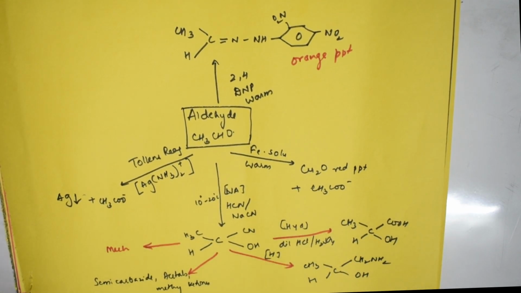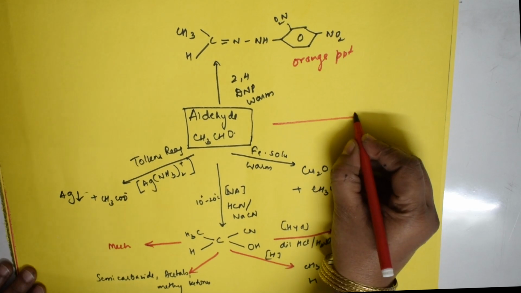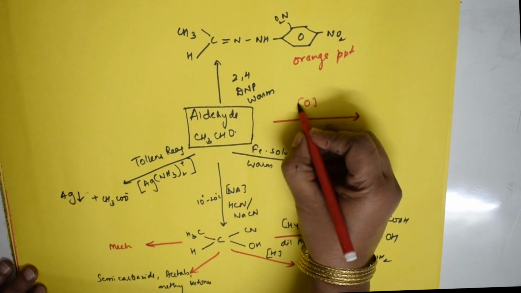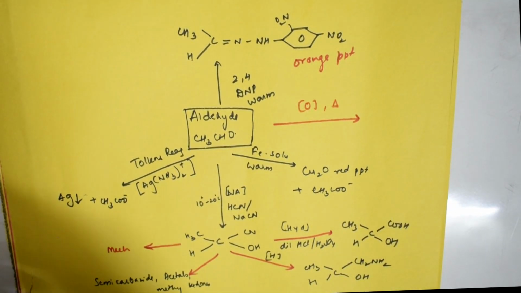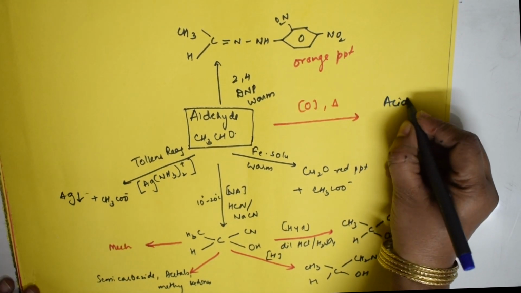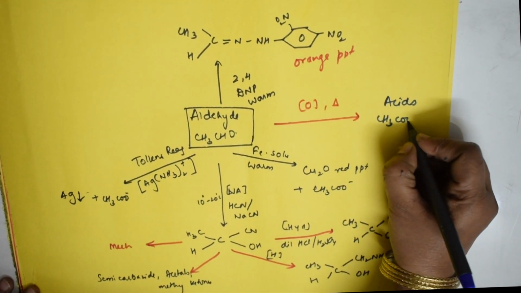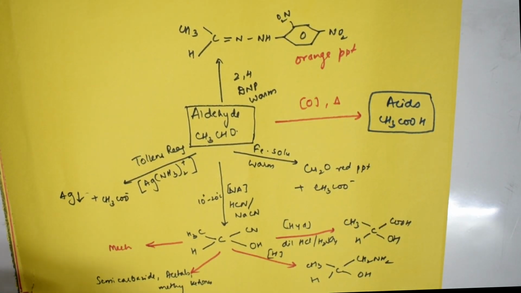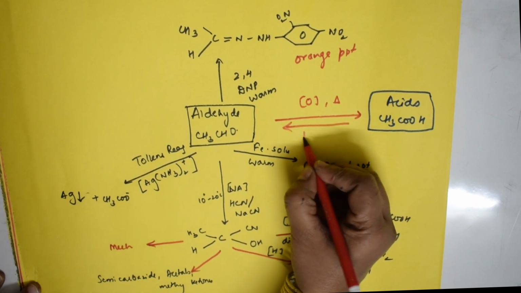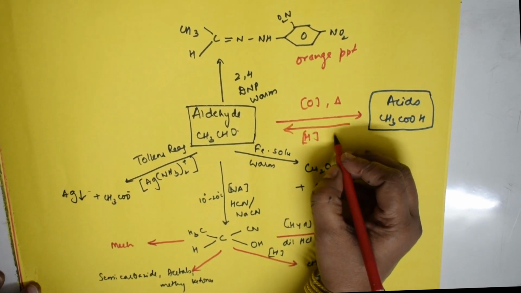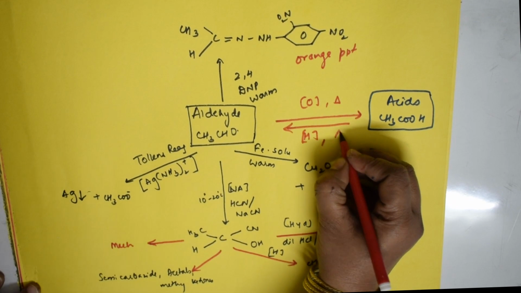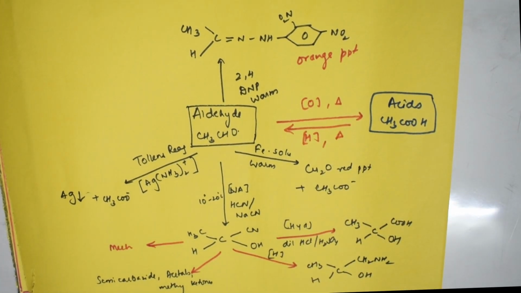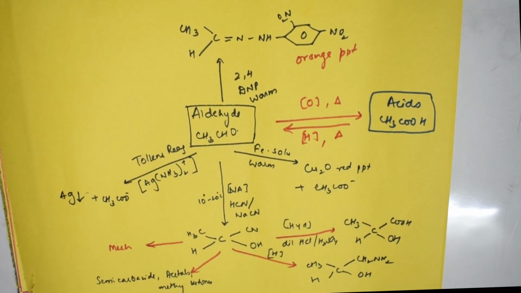Now what did we say? We said aldehydes are further converted into acids. I can convert aldehydes by oxidation and heating into carboxylic acids, that is your CH3COOH. Correct, students? Now acids in the reverse order: on reduction, you get aldehydes, basically removal of oxygen.